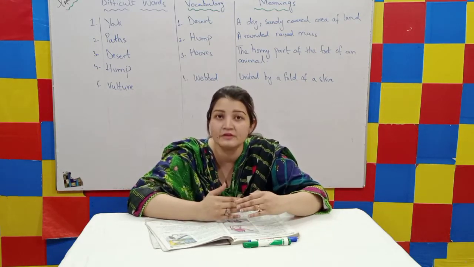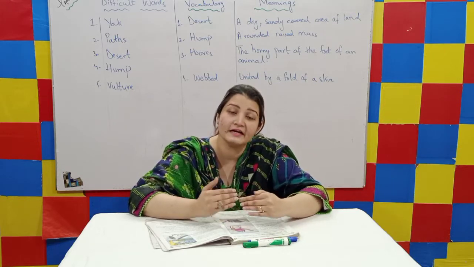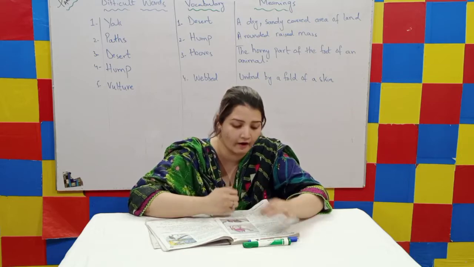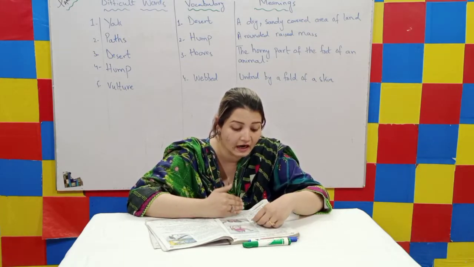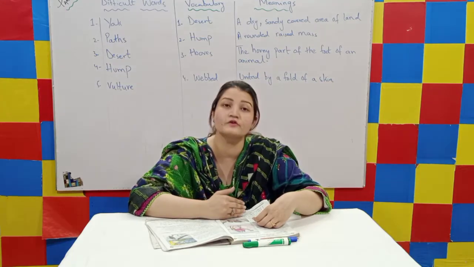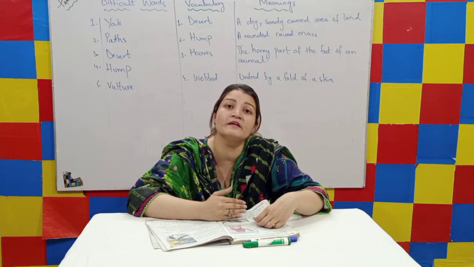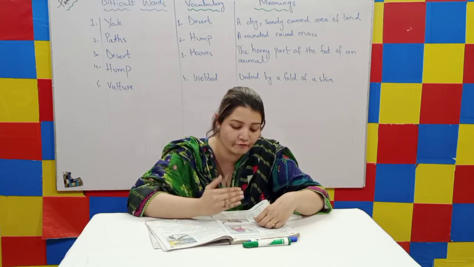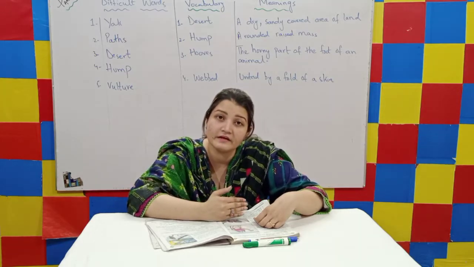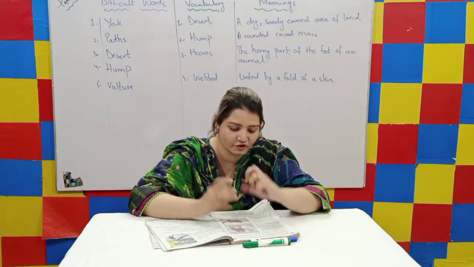Because it lives in the mountains and there the path is normally bumpy. So that's why its hooves are very hard, so that it can walk easily in the mountainous areas. The yak has a coat of long thick hair to keep it warm because the weather in the mountain areas is normally very cold. Farmers milk their yaks every day and they use that milk to make butter and cheese.